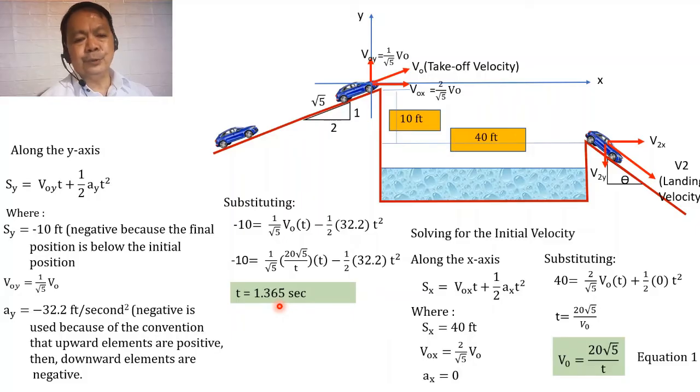After we have computed for this t, we can now solve for the initial velocity by substituting that in equation 1, that our velocity is equal to 20 the square root of 5 over t.